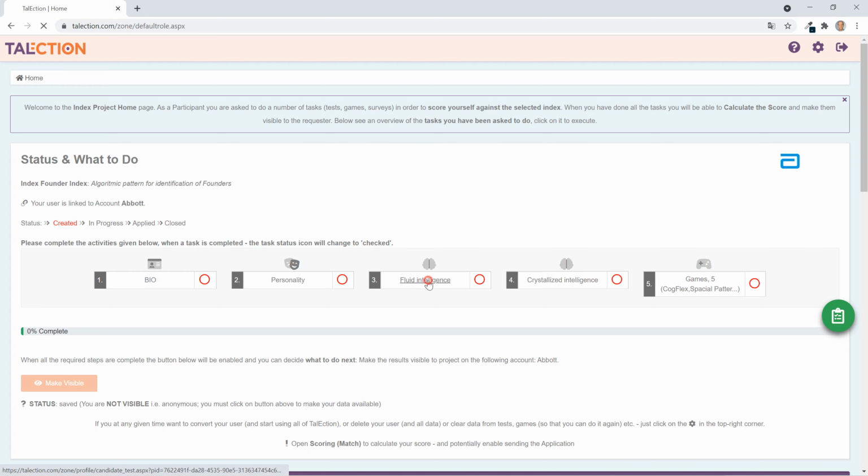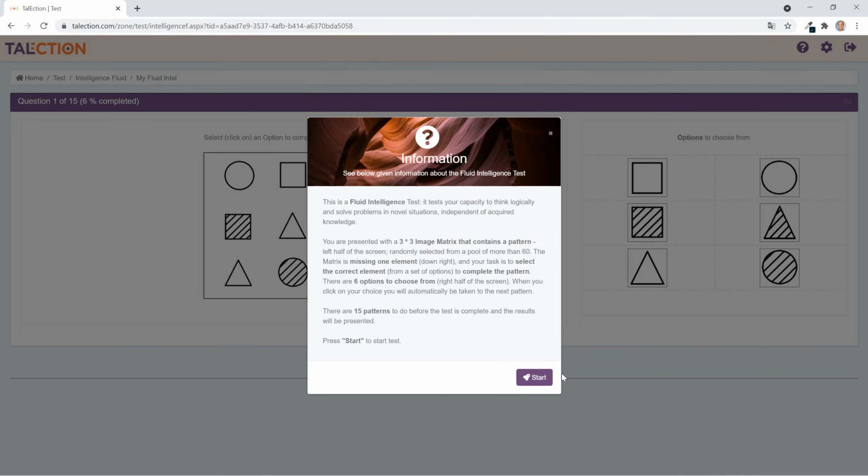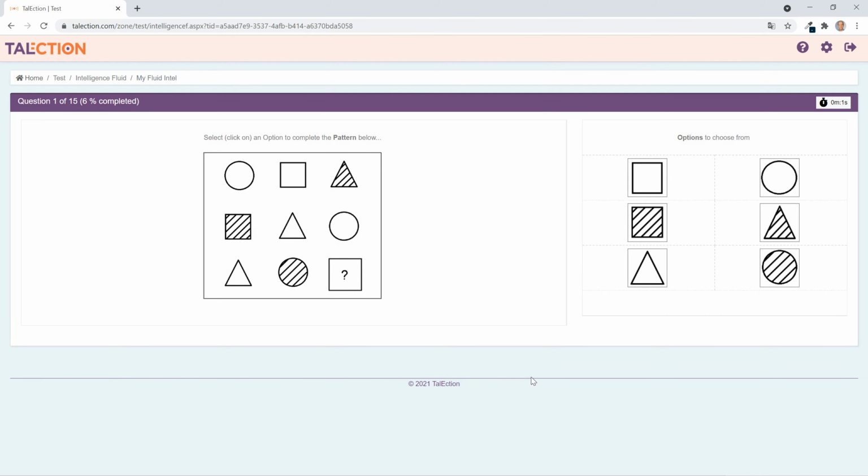The third activity is a fluid intelligence test. You have some information about what this is all about, and then you press start to start the test itself. To the left you have a pattern presented, and there is one piece missing. And to the right you have 6 options that you choose one of them to fit into the pattern to the left to make it complete.